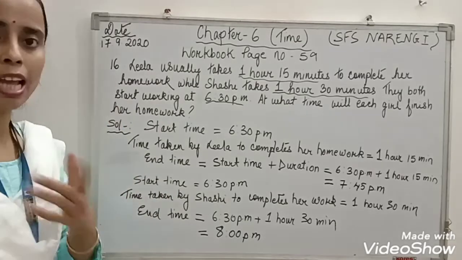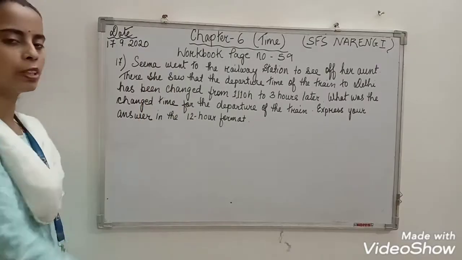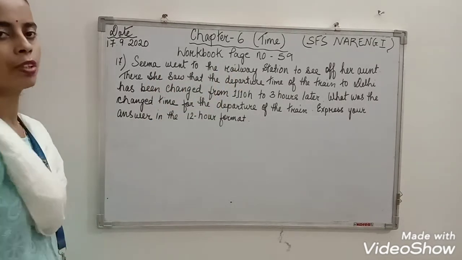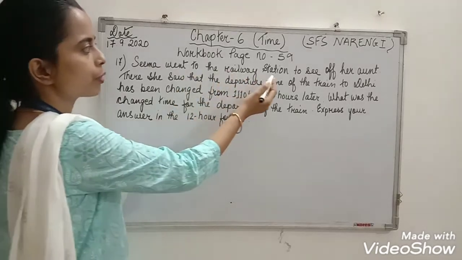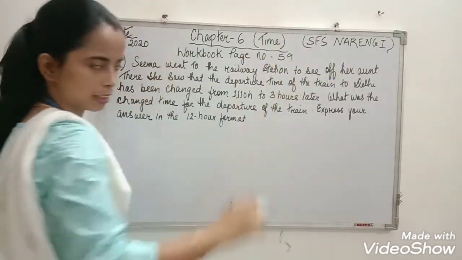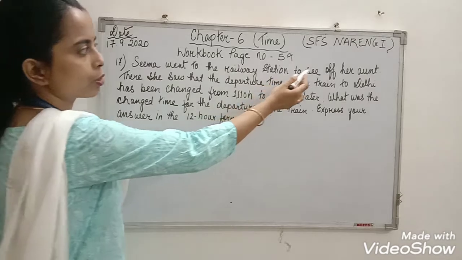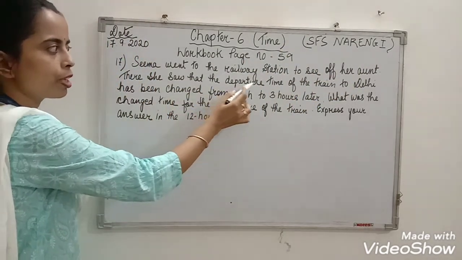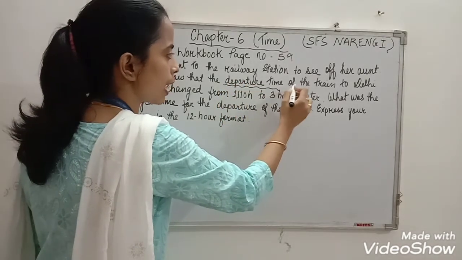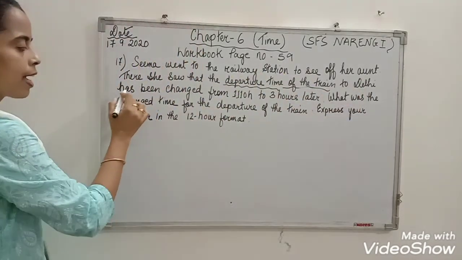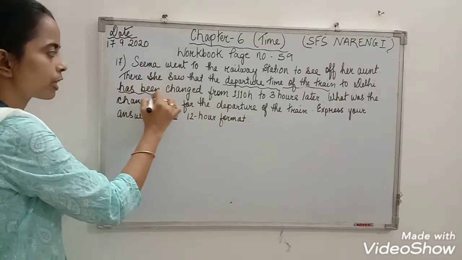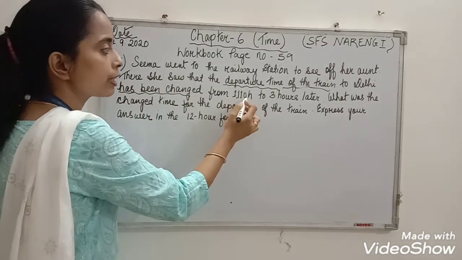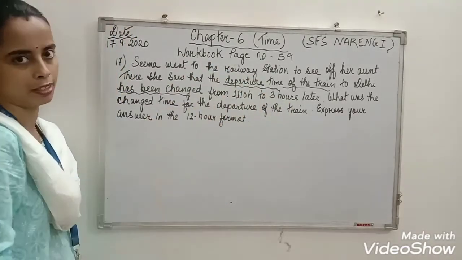Now let's do the last question, that is 17. Question number 17. What is given? Seema went to the railway station to see off her aunt. There she saw that the departure time of the train to Delhi had been changed. The departure time to Delhi has been changed from 11:10 to 3 hours later.